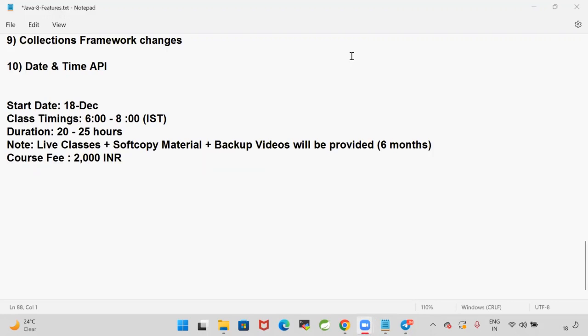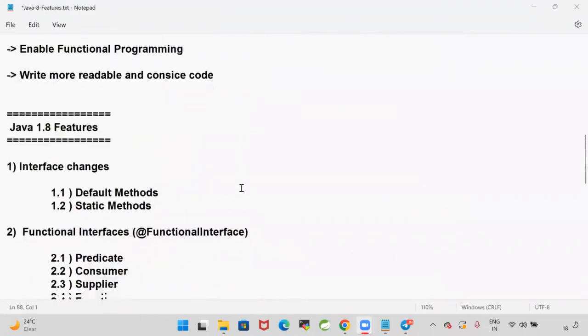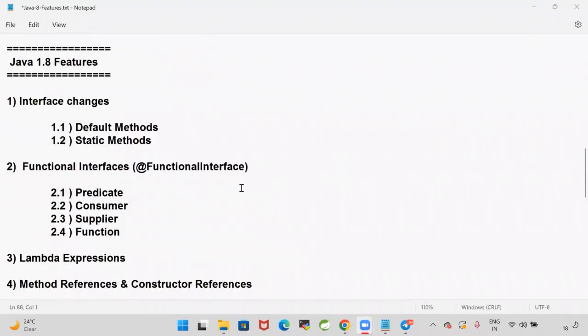All right. Perfect. Are you able to understand what features were introduced in 1.8?